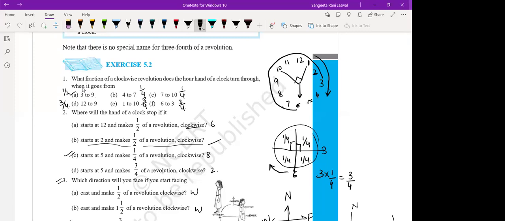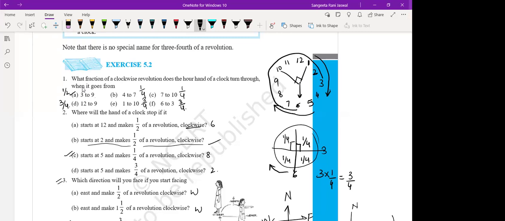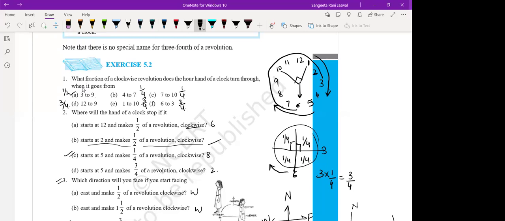It started at 5 and made 3/4 revolution in clockwise direction, like this. In this direction, it moved and made 3/4. Ma'am, it's 2 o'clock. Say loudly. 2 o'clock. Good. Okay, it's 2 o'clock.